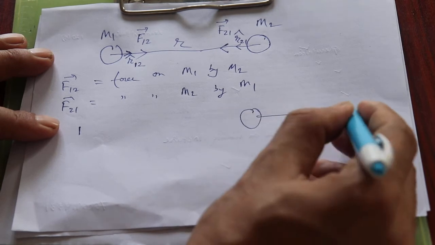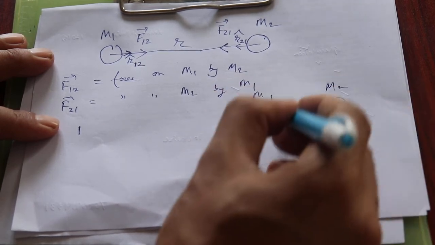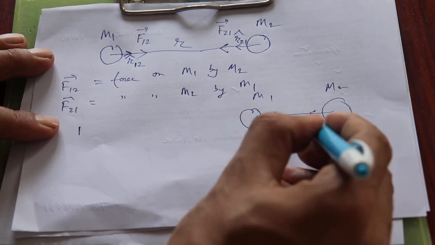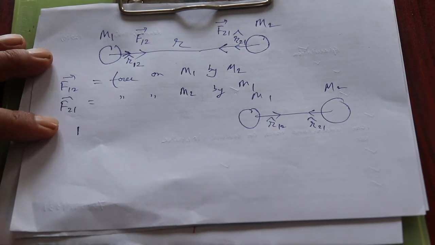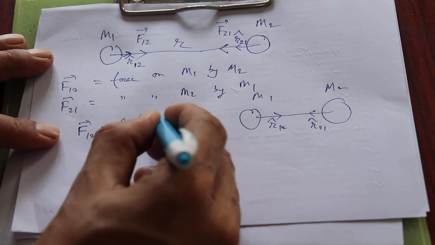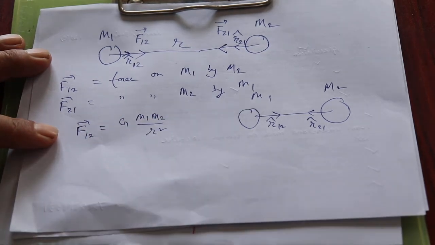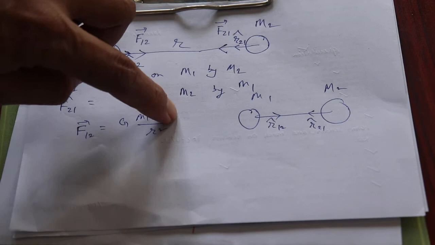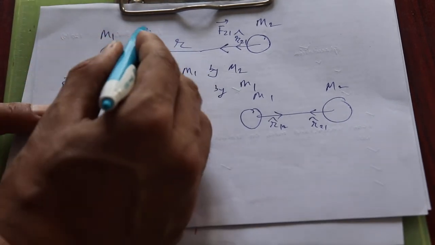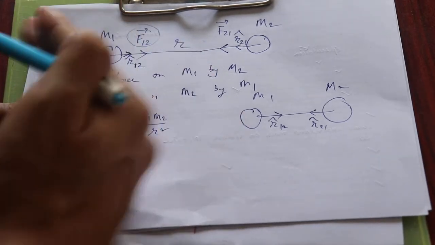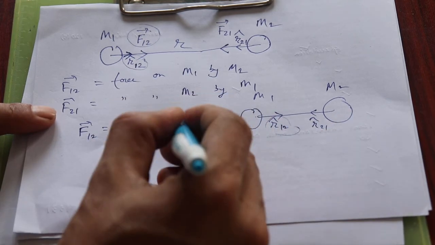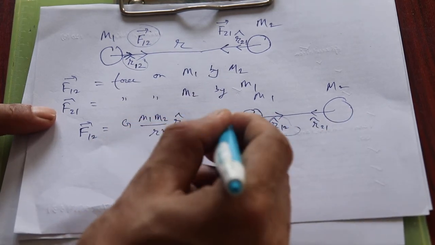These are two masses, M1 and M2. r12 is from 1 to 2, and another one is r21, from 2 to 1. So what do we do? F12 is equal to G M1 M2 divided by r squared, and you put the unit vector r cap. You choose the unit vector in the same direction as F12. F12 is in this direction from left to right, and you can see r12 is also from left to right. So you have to write r12 cap here. This is equation number 1.